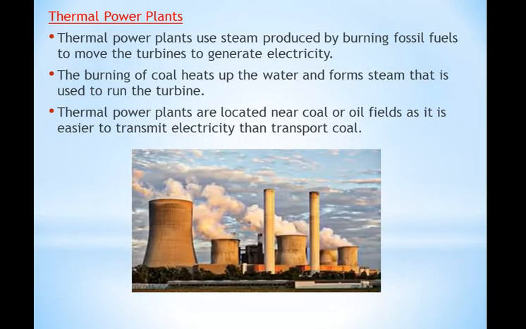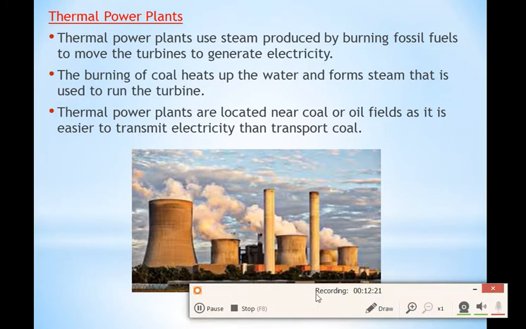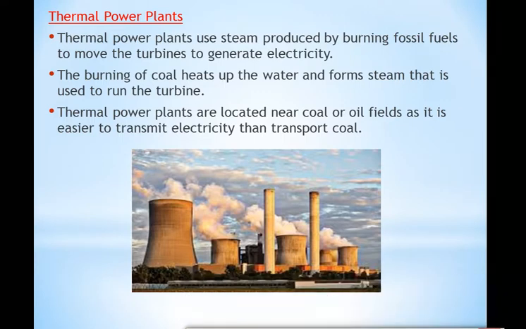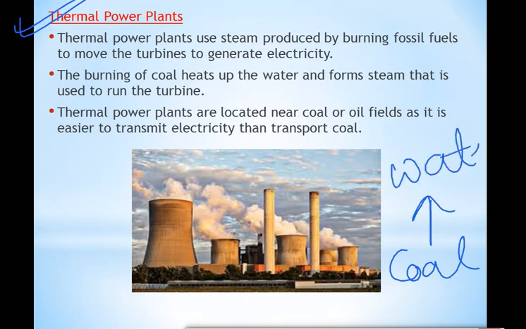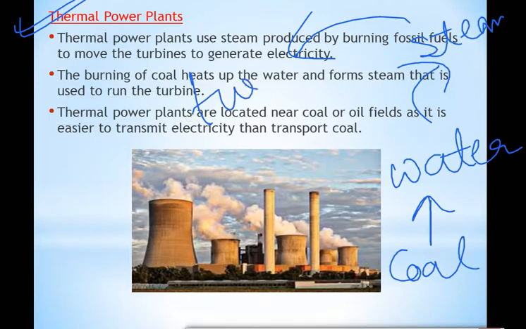Now the next topic which we will read about is thermal power plants. So what is the meaning of thermal? Thermal means heat. So see, what are thermal power plants? Thermal power plants use steam produced by burning fossil fuels to move the turbines to generate electricity. In thermal power plants, coal is burnt to heat the water. When water is heated with the help of coal or other fossil fuels, the water produces steam, and that steam is used to rotate the turbine. That turbine is connected to a generator, and the generator gives us electricity.